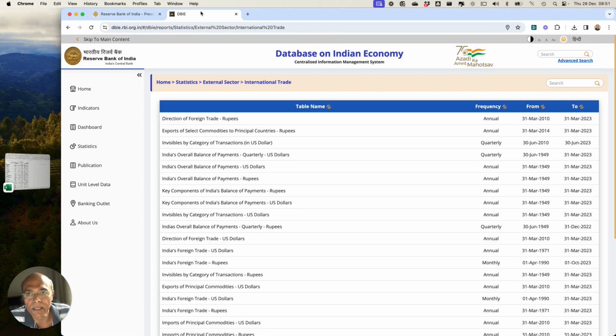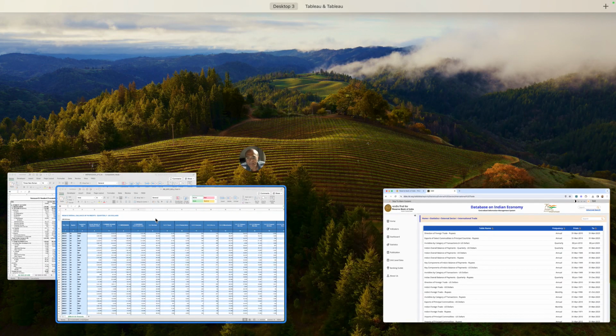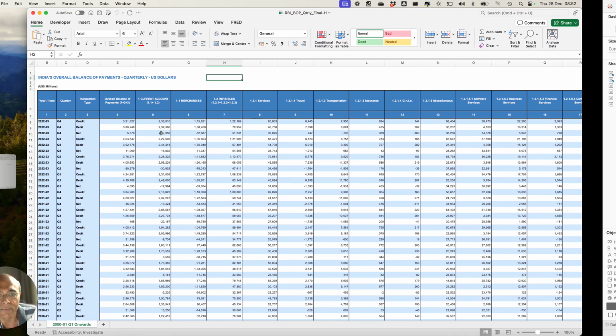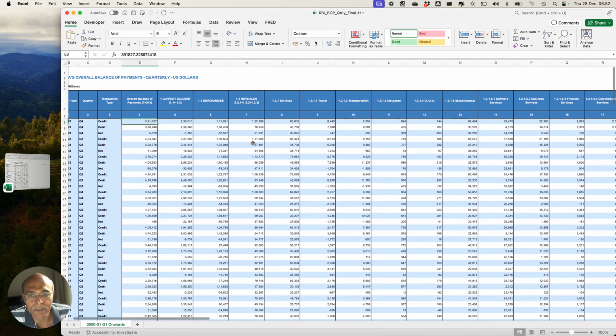If you go to the RBI's website, under External Sector Statistics, external sector, international trade, you will find the balance of payment both in US dollars as well as in Indian rupees. You can download this file, and this file will look something like this, which is in front of you. Now friends, if you look at this particular file, you will find that it is extremely difficult to decipher and understand what is going on, right?